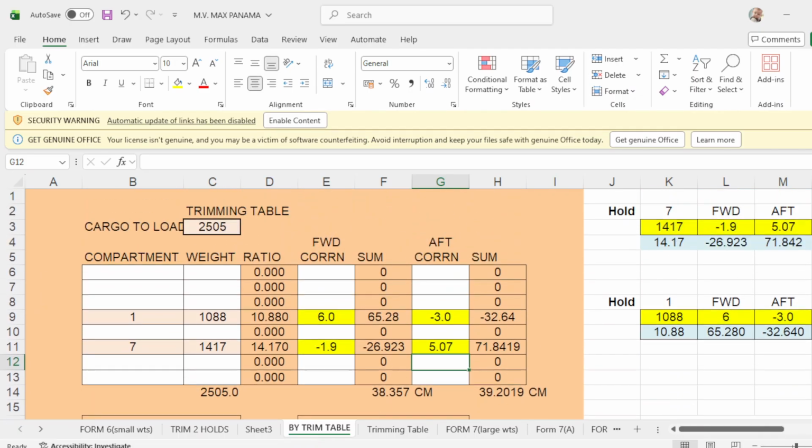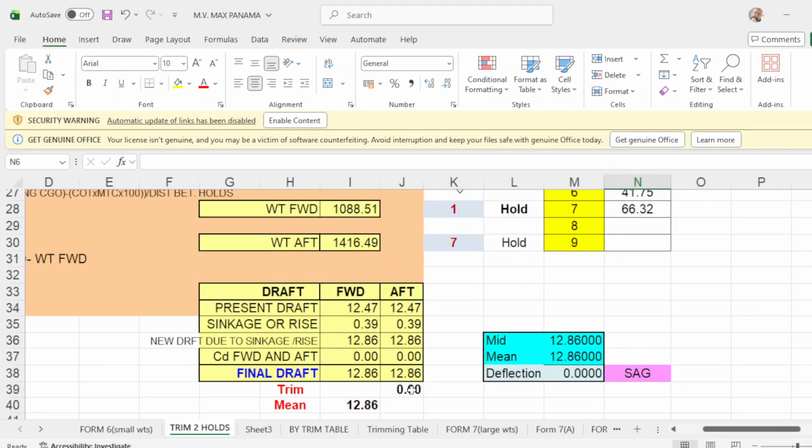Take note, trim table, the cargo to load is 2,505. So in number 1, you load 1088, number 7 is 1417. So from your hydrostatic table, look for the forward correction and up correction of hold number 1, and number 7, forward and up correction. Take note, our departure draft should be 1286. So that will be 30 knots, roughly close, okay?